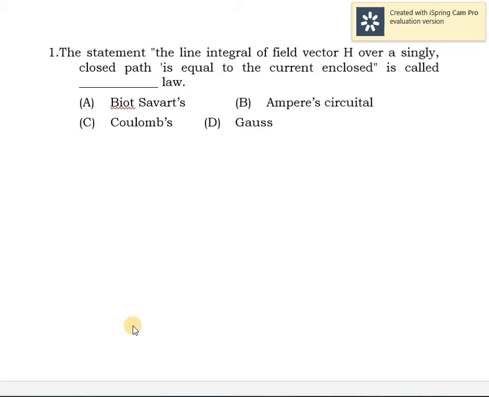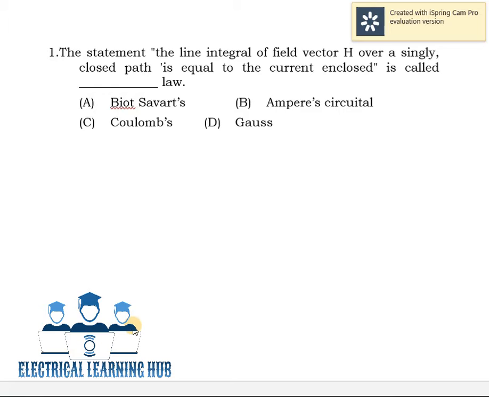Let's start. The first question is: the statement "the line integral of field vector H over a singly closed path is equal to current enclosed" is called dash law. Options are: first one Biot-Savart's law, second one Ampere's circuital law, third one Coulomb's law, and fourth one Gauss law.